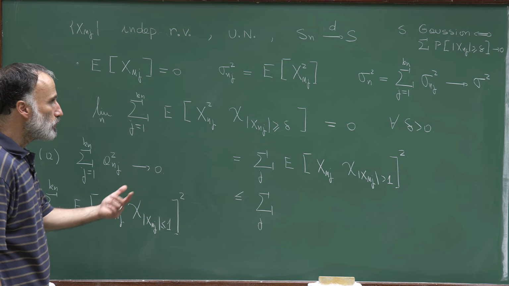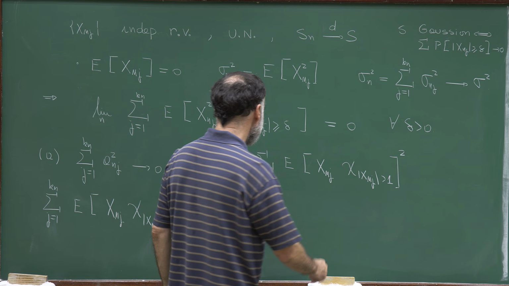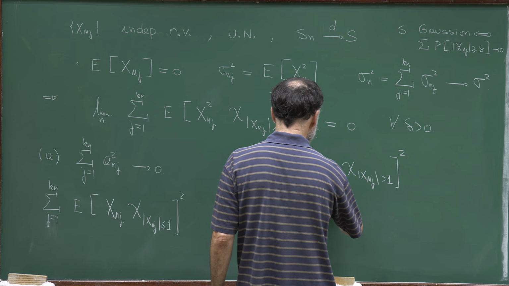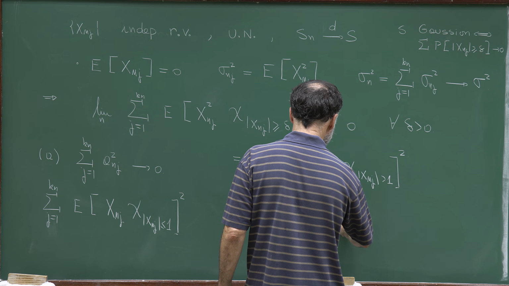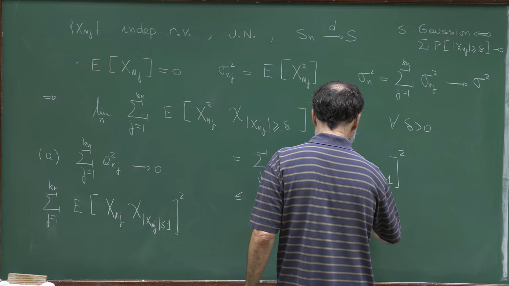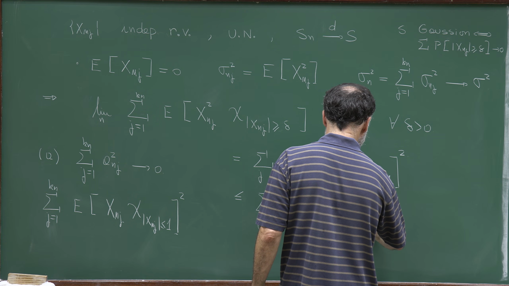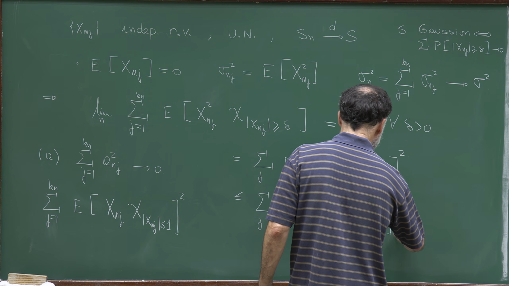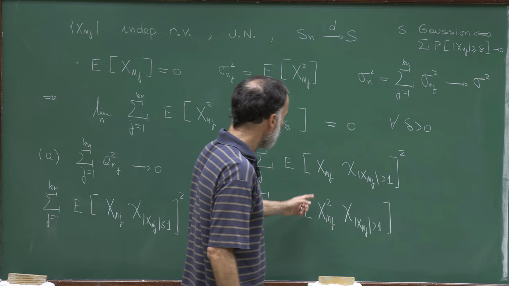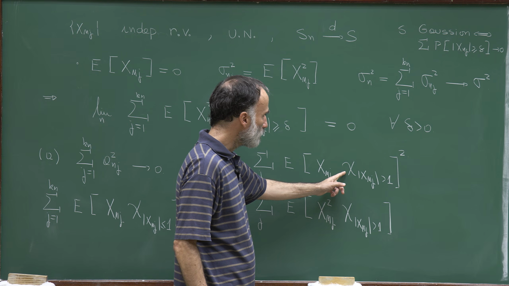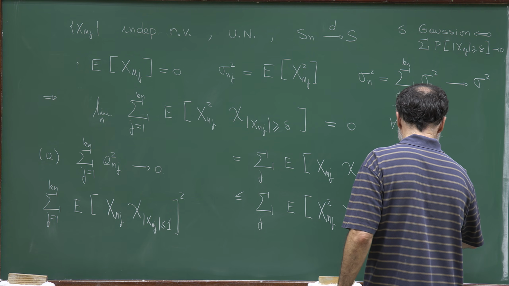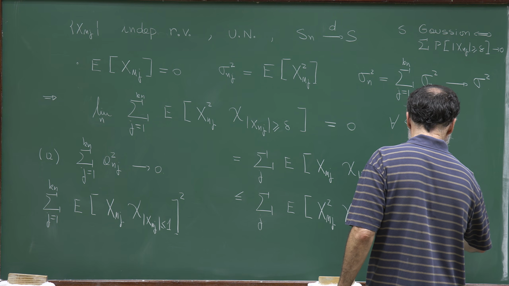And I will use the Schwarz inequality in order to bound this expression by the expectation of x_nj squared times the indicator that x_nj is larger than 1, times the expectation of this indicator function, but that gives me a probability that x_nj is larger than 1.